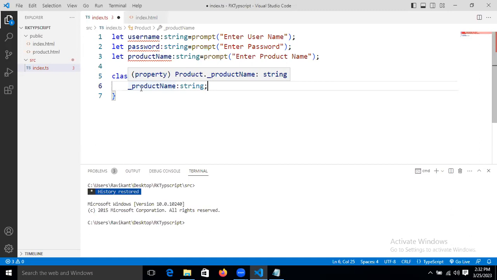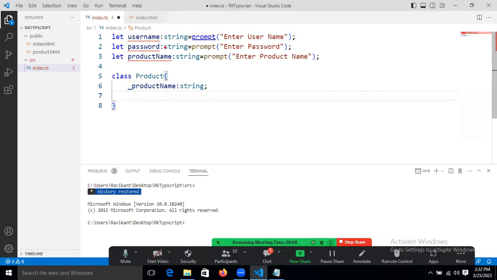Why I'm saying that? Because you are already aware of it from another technology, but in TypeScript we call it an accessor. Now here, I want to set the property. Whatever data is coming from the browser, I want to set it with some validation.